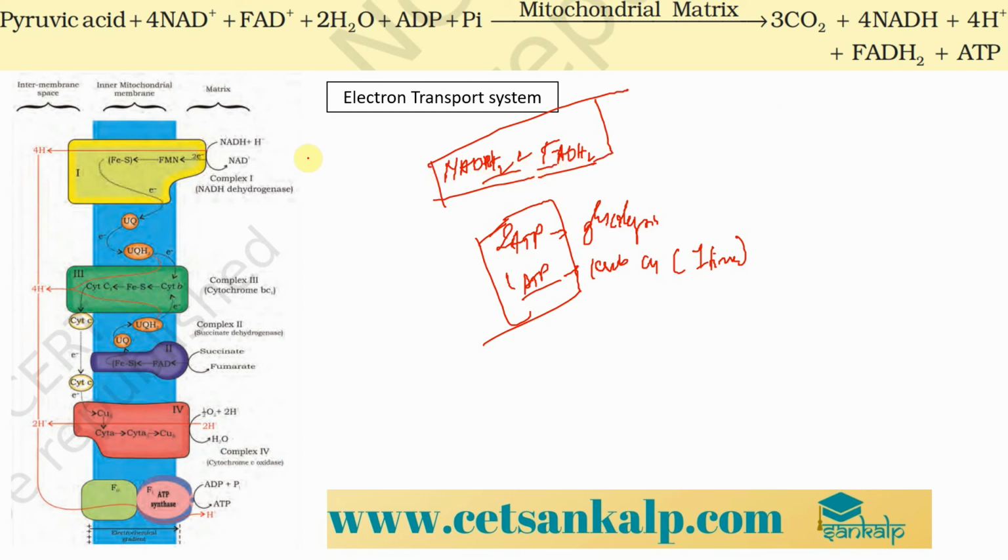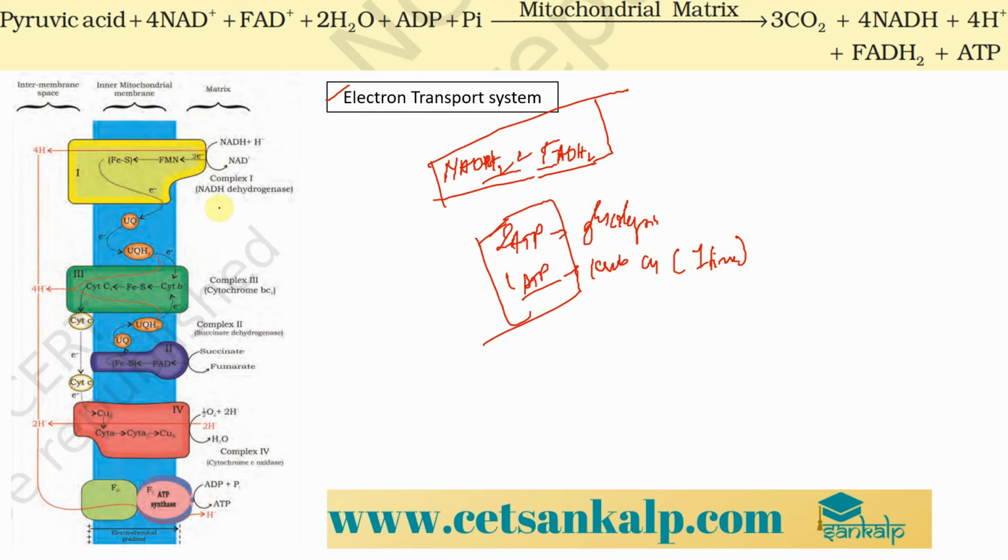This is done by a system called the electron transport system, where we find a set of complexes which are mainly present in the inner mitochondrial membrane. Inner mitochondrial membrane ಒಳಗಡೆ ಕೆಲವೊಂದು complexes ಇರುತ್ತೆ ನಮಗೆ.